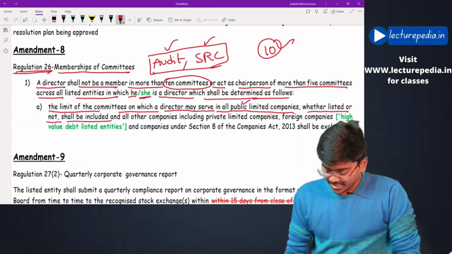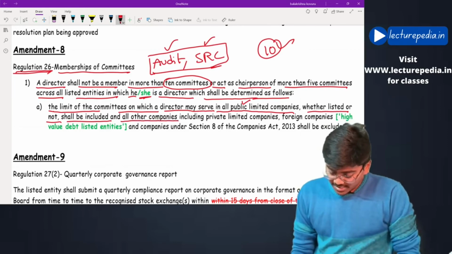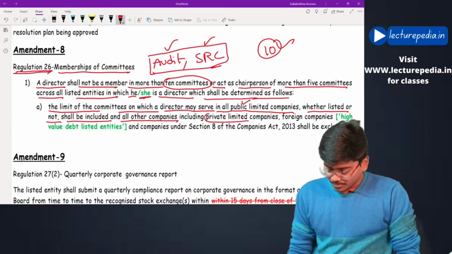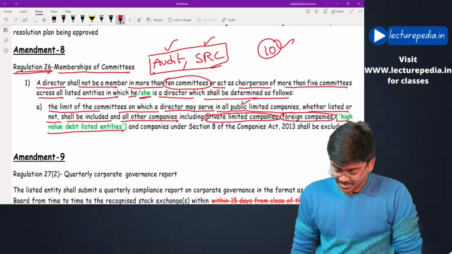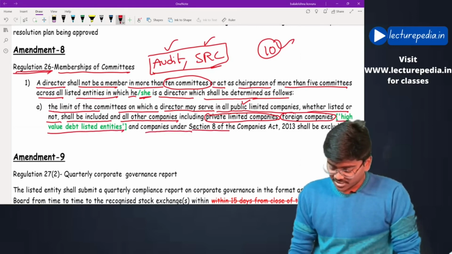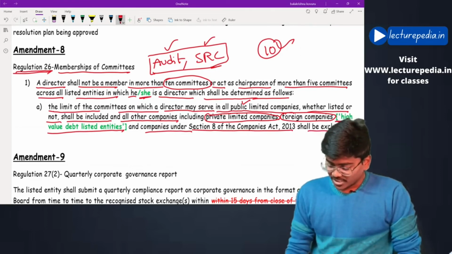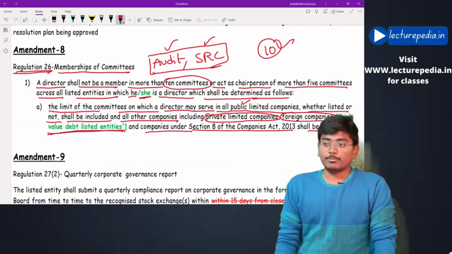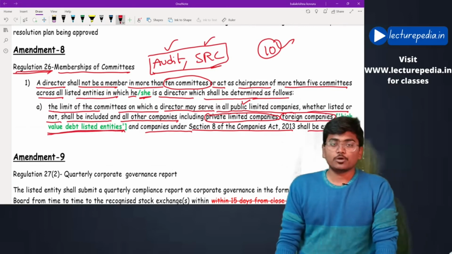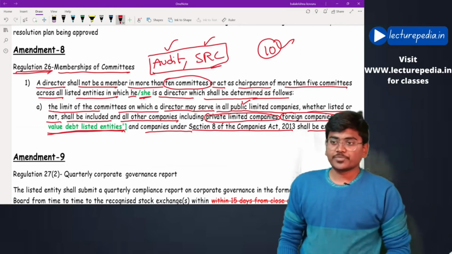Okay, public limited companies must be included in the limit, and all other companies including private companies, foreign companies, and also high value debt listed companies and companies under Section 8 of the Companies Act 2013 shall be excluded. Okay, a new type of company, high value debt listed company, must also be excluded while calculating the limit of 10. Hope that is clear.